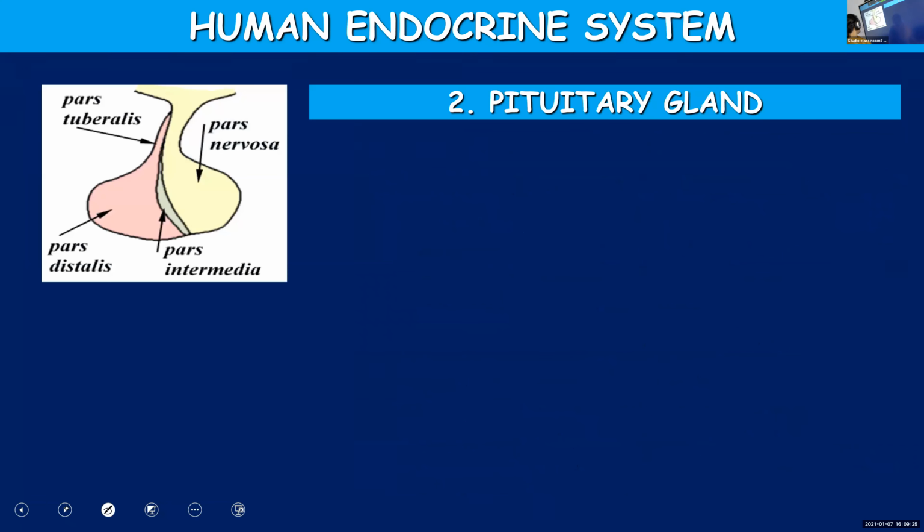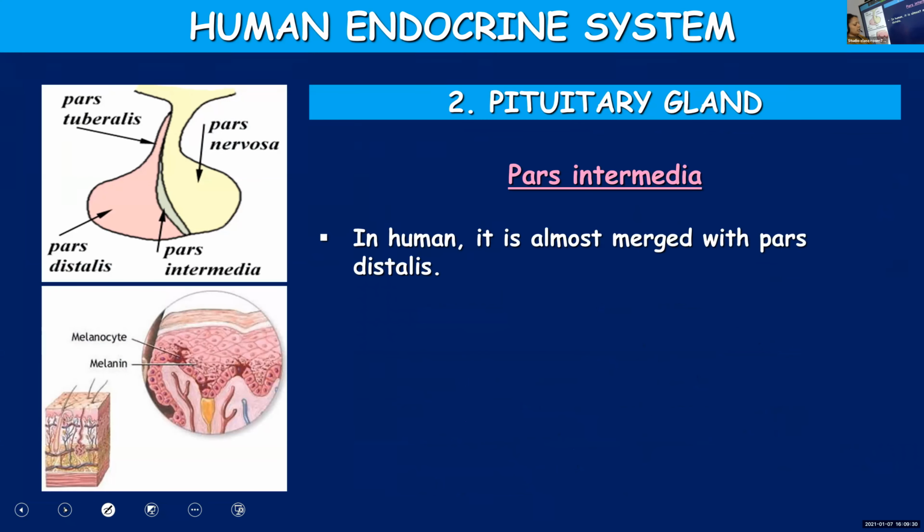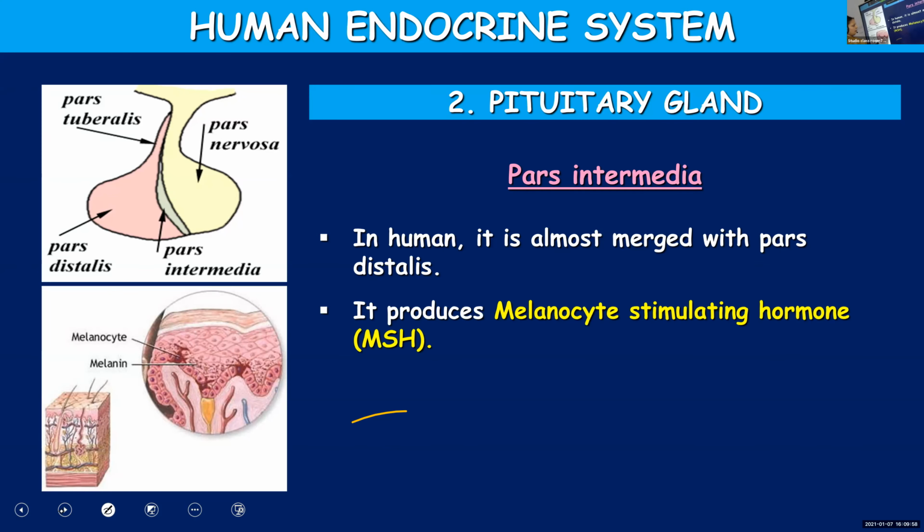Now we are moving on to the next part, pars intermedia. Pars distalis produces almost six hormones. In human beings, even though we separate it as pars intermedia and pars distalis, it is almost in a merged condition with the pars distalis. It produces just one hormone, melanocyte stimulating hormone, or MSH.